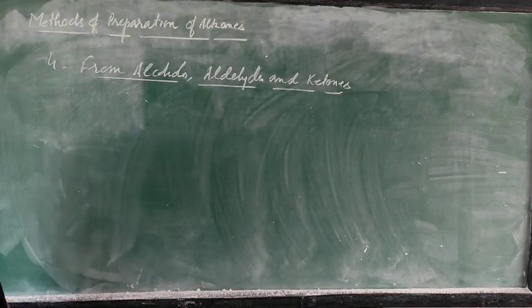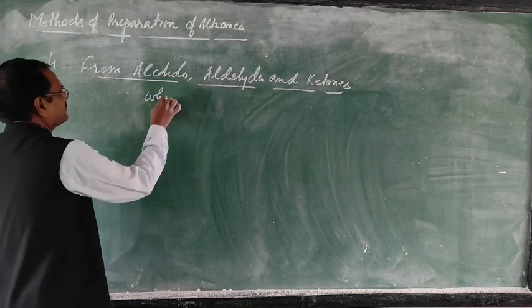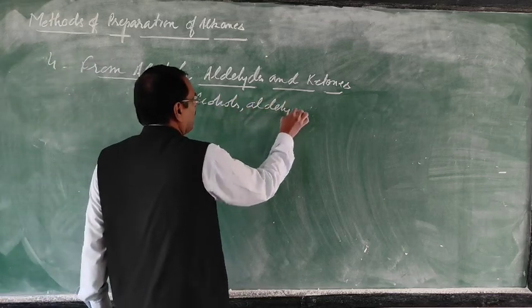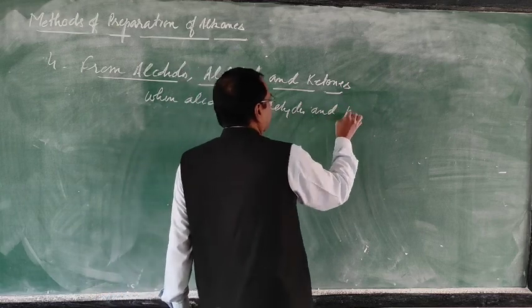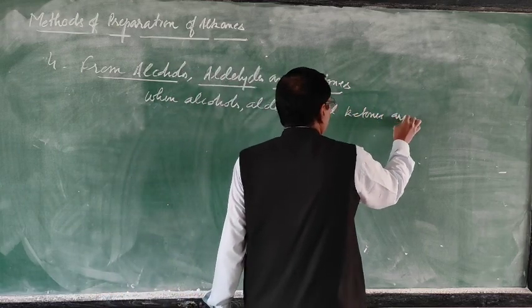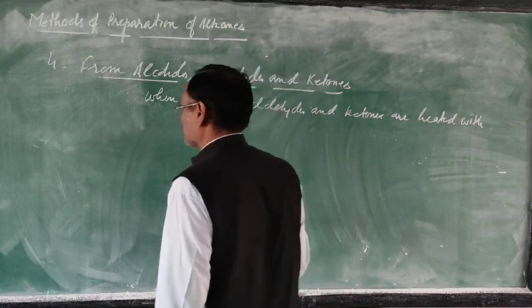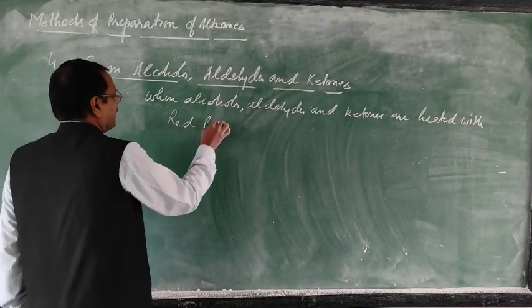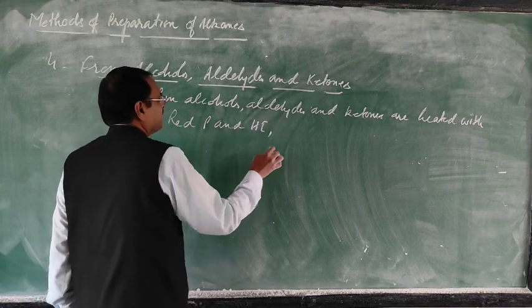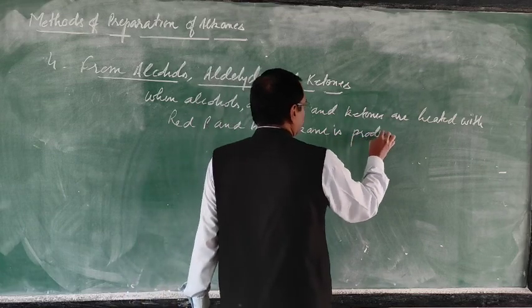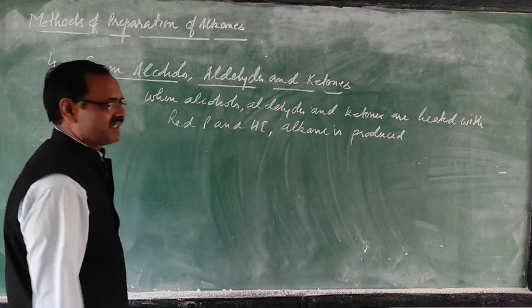When alcohols, aldehydes and ketones are heated with HI and red phosphorus, alkane is produced. Let us see first the general and then the particular.